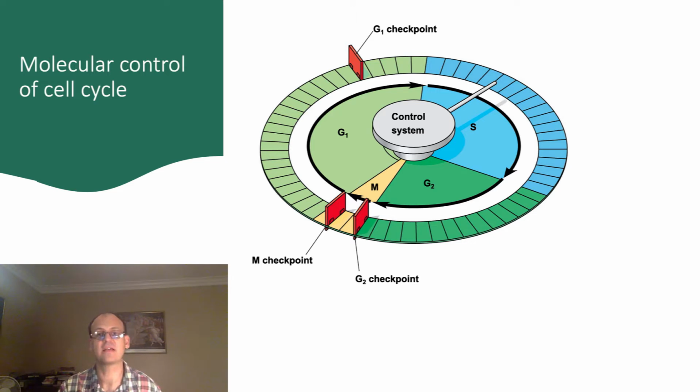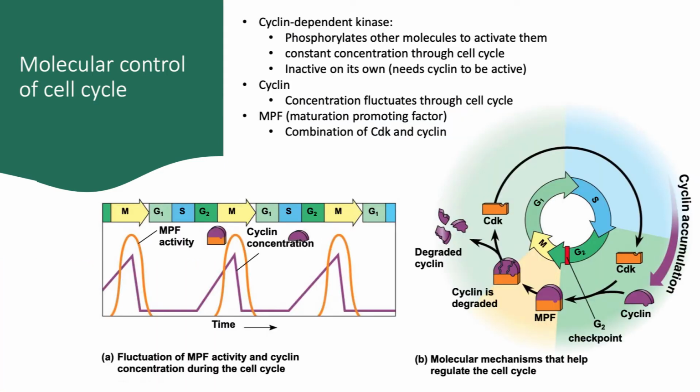You can think of the cell cycle as containing a number of checkpoints. These are points of the cell cycle where certain conditions must be met in order for the cell cycle to progress past that point. These checkpoints are controlled by external and internal conditions, which we'll look at in a few minutes. The cell's entry into M phase is largely controlled by a protein complex called MPF, or maturation promoting factor. MPF is itself made up of two components, cyclin and a cyclin-dependent kinase.